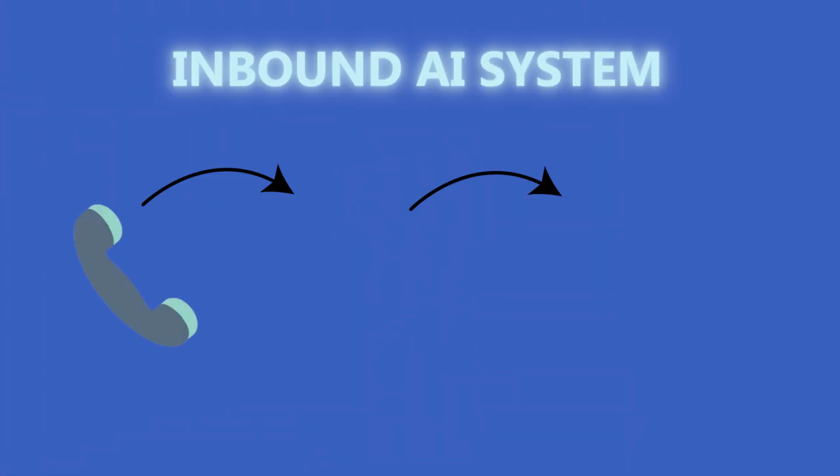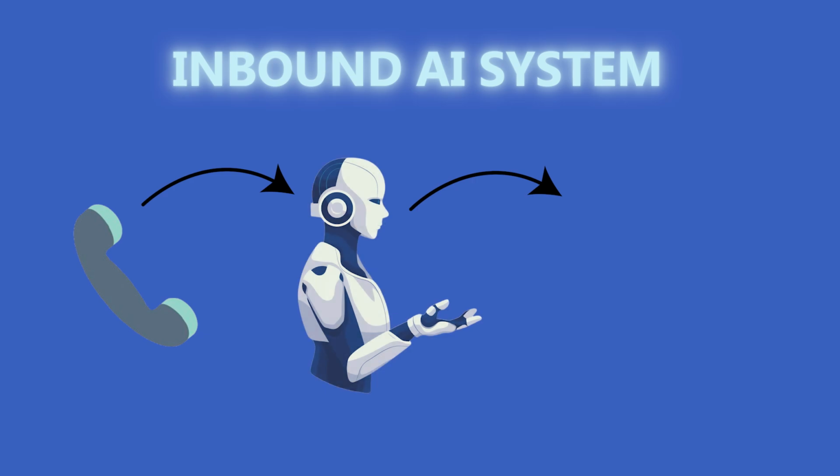What we're gonna be building today is an inbound AI system which books appointments when people call in. The AI will check availability on your calendar and then book the appointment.